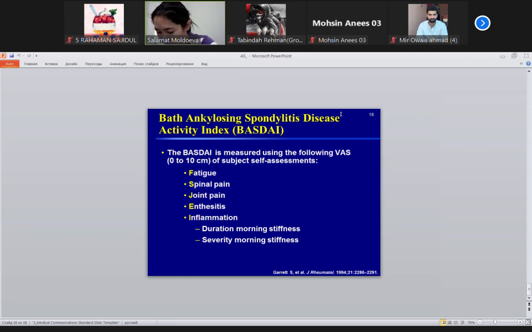The Schober test and Ott test, O-double-T, two tests are enough. These two tests will prove the disease, ankylosing spondylitis, and it looks like the BASDAI test.